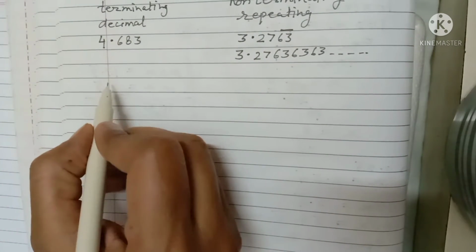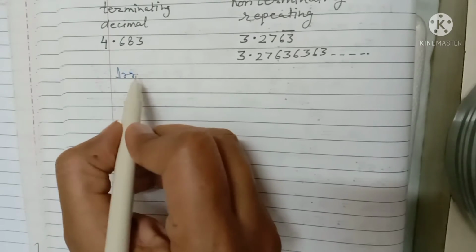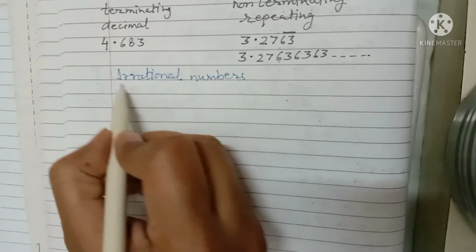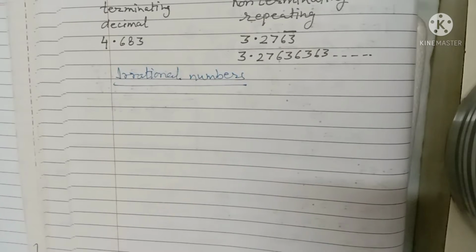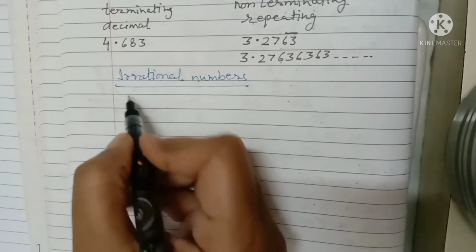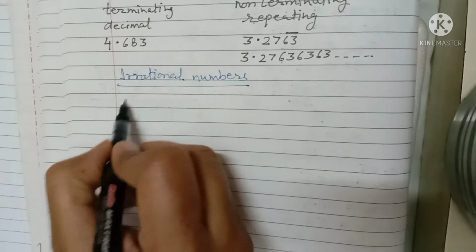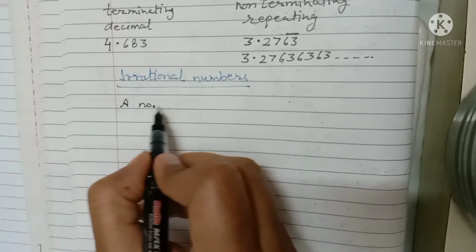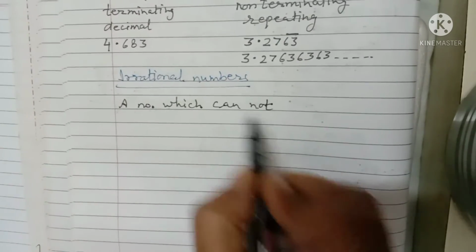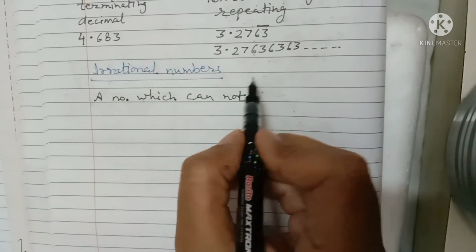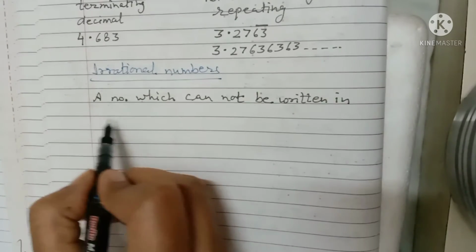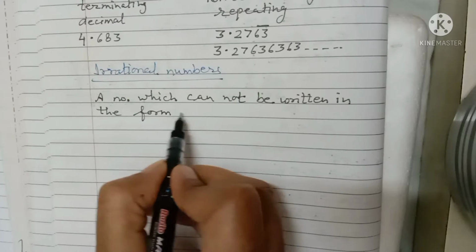Now let's start irrational numbers. Rational numbers are those which you can write in the form of p upon q, but irrational numbers are numbers which cannot be written in the form of p upon q.